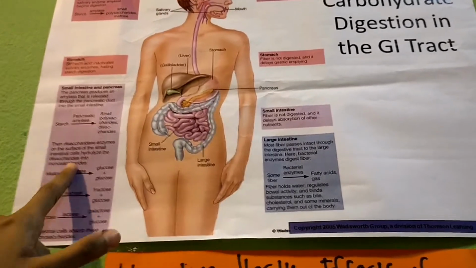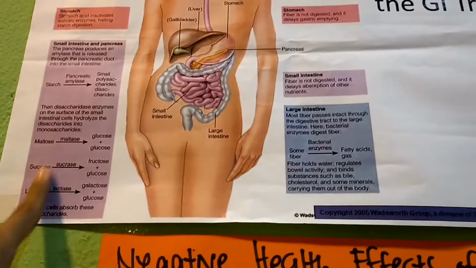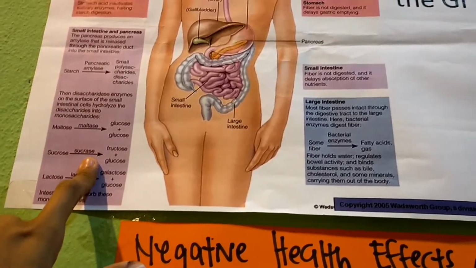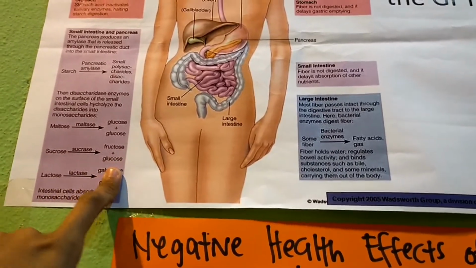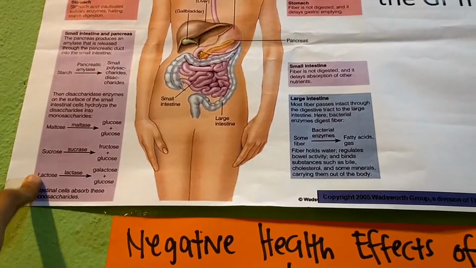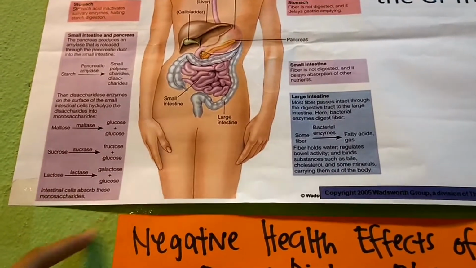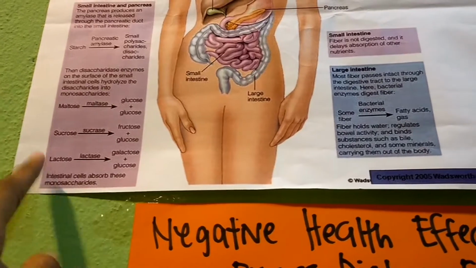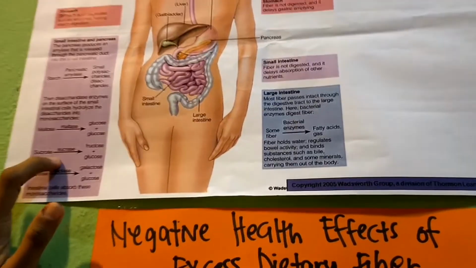As you see, maltose goes to glucose plus glucose from the maltase enzyme, sucrose through the sucrase produces fructose and glucose, and lactose from the lactase goes to galactose and glucose. This is where the intestinal cells absorb the monosaccharides.